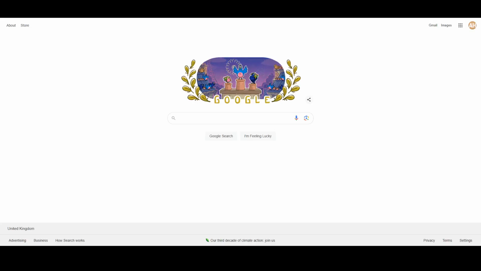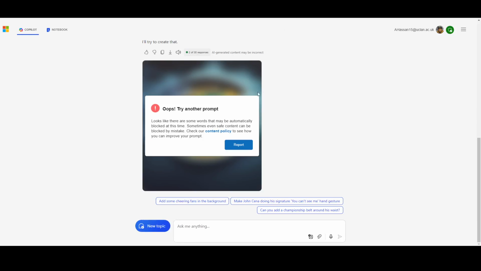What is up, guys? Today we will talk about if you can make AI generated images of celebrities. Well, actually, you can, but you won't be able to do it with the best qualities, because there are some software like Microsoft Copilot and Stable Diffusion which won't allow you to create images of celebrities.